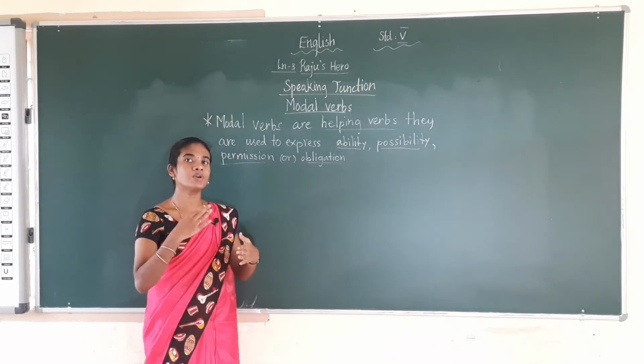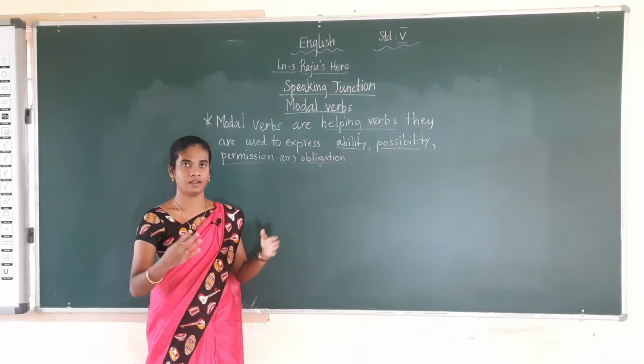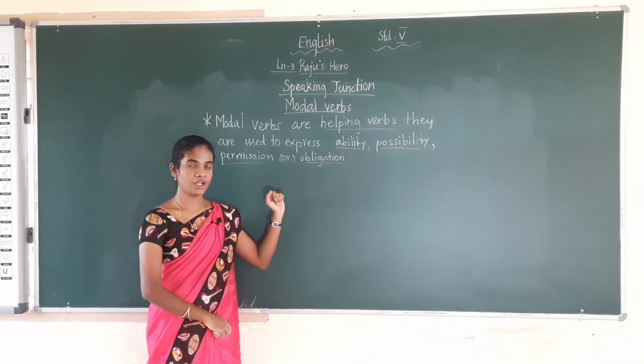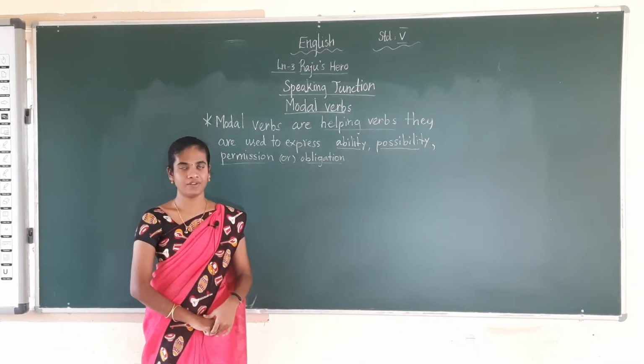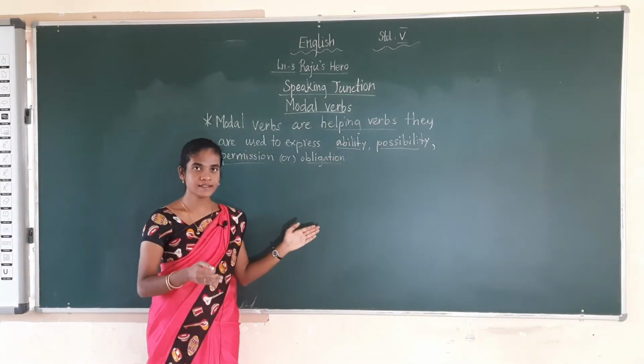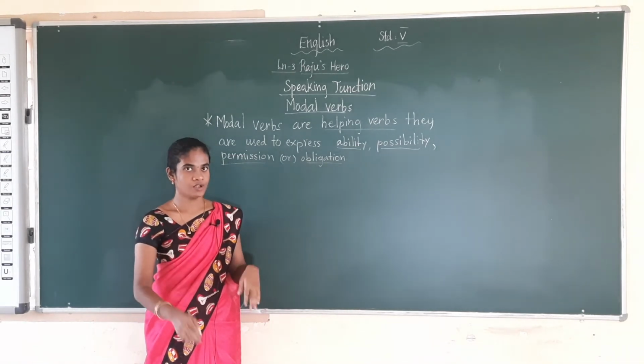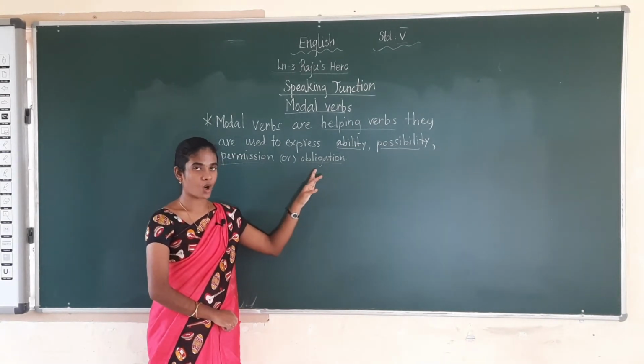Obligation means you are forcing someone to do something because it is a law or duty. So for example, you must stop when the traffic light turns red. When the traffic light turns red, you have to stop the vehicle in your place. So that is a rule. So that comes under obligation.